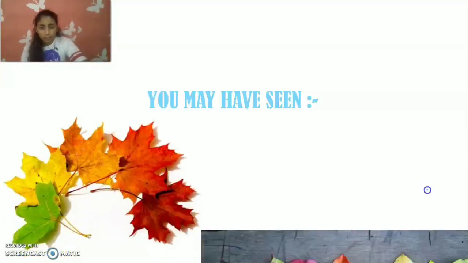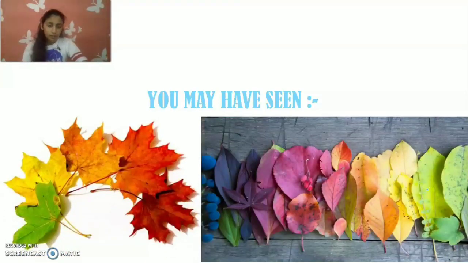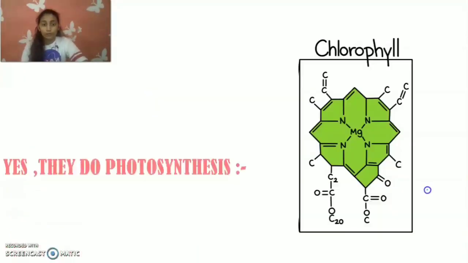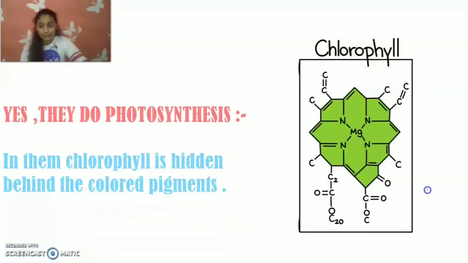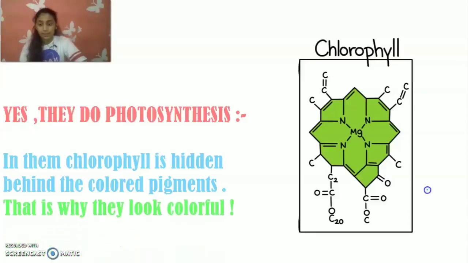You may have seen colored leaves, right? Do they do photosynthesis? Because the green pigment chlorophyll is present in the green leaves. Then is it there in these colorful leaves as well? Do they do photosynthesis? How do they get their nutrition? Let's know. Yes, they do photosynthesis. In them, the chlorophyll is hidden behind the colored pigments. This means that the chlorophyll is there, but it is hidden behind the colored pigments. That is why they look colorful.